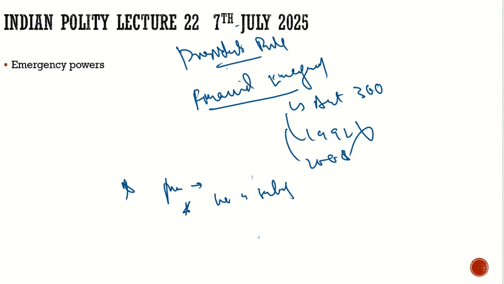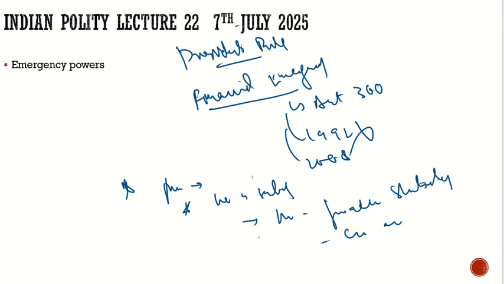For example, if there is a threat on the financial stability or on the credit of India, and the President is satisfied, then he can invoke the financial emergency. For example, we are not able to pay loans. We are under a huge balance of payment crisis in our country. So there we can impose the financial emergency.